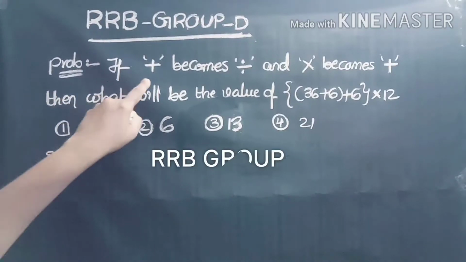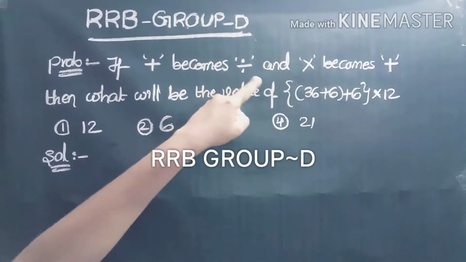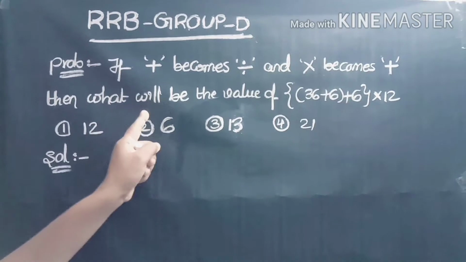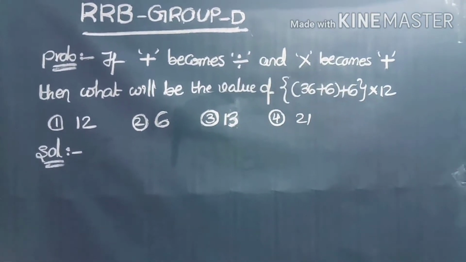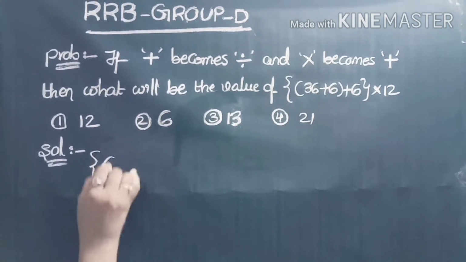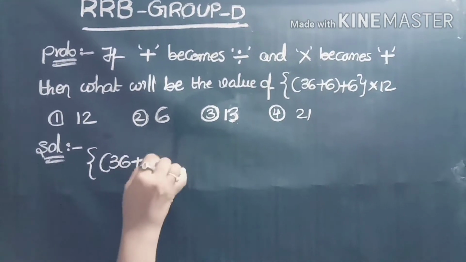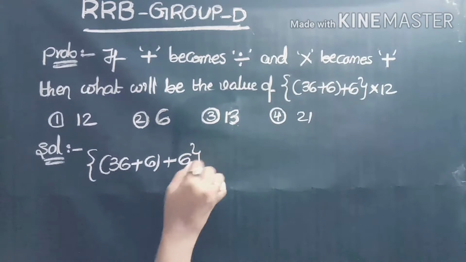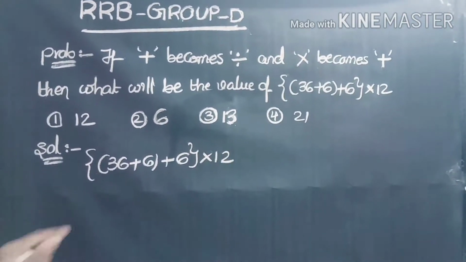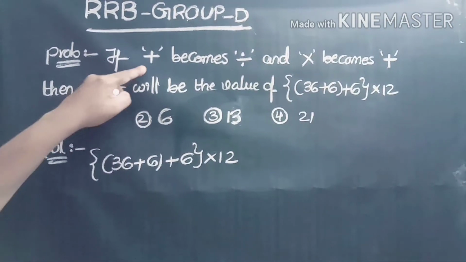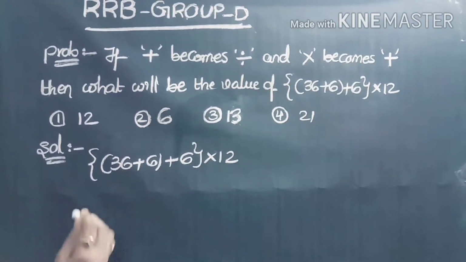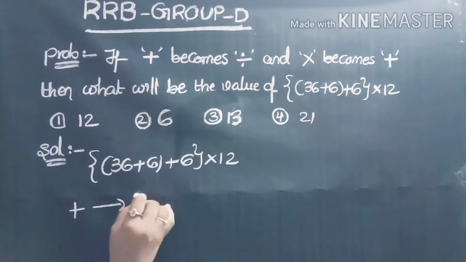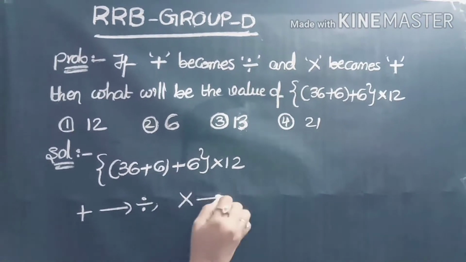First problem: if plus becomes divided by and into becomes plus, then what will be the value of 36 plus 6 plus 6 plus 6 into 12? So, the given expression is 36 plus 6 plus 6 into 12. Now, we have to find this expression's value by using the conditions that plus becomes divided by and into becomes plus.